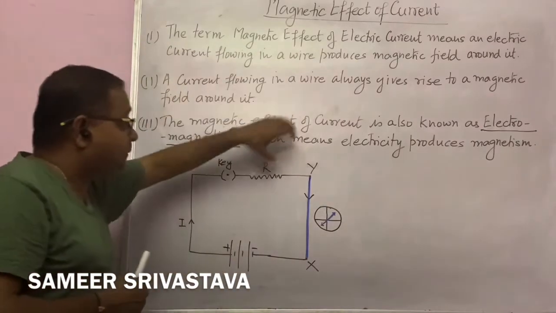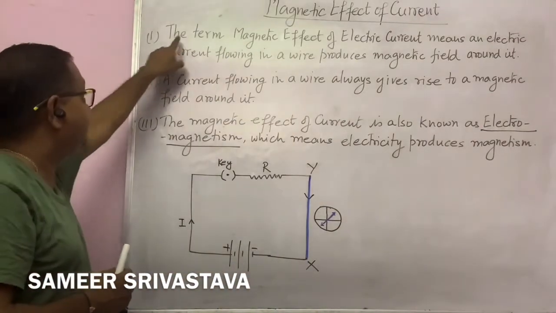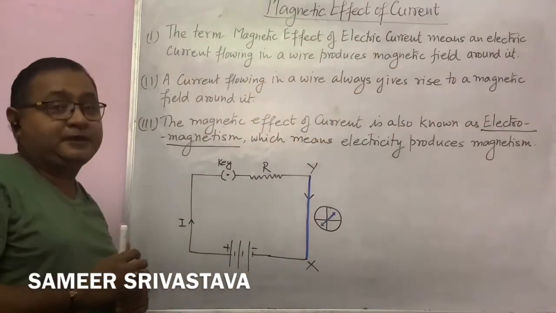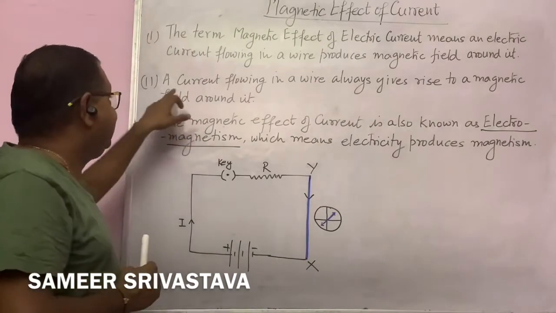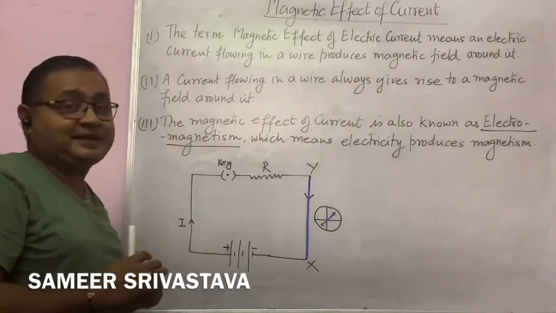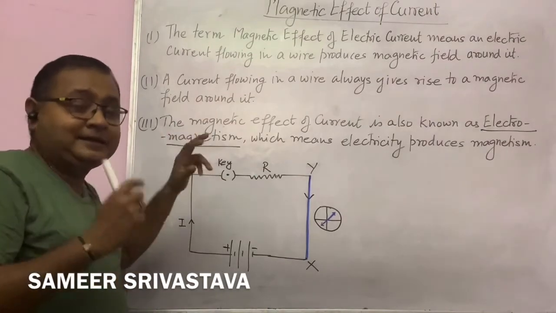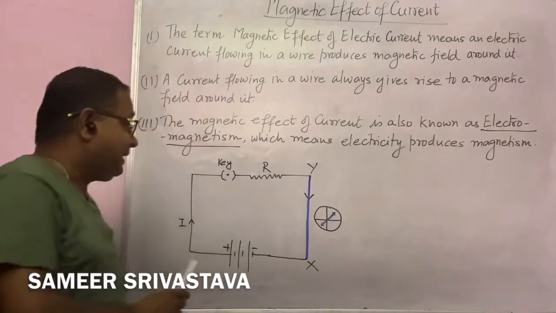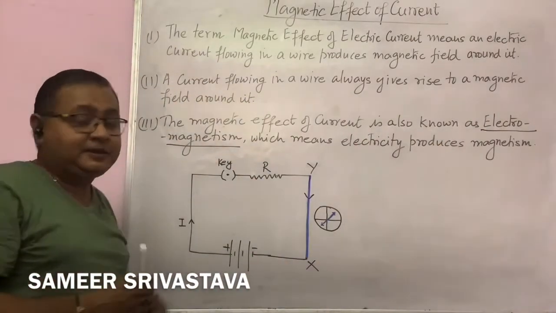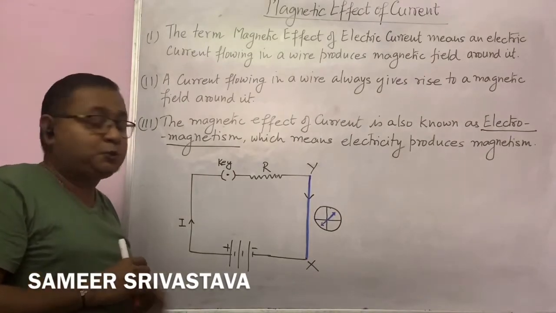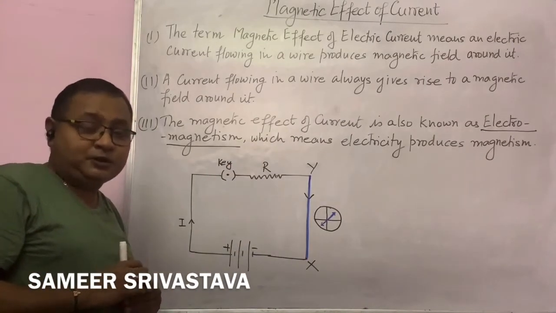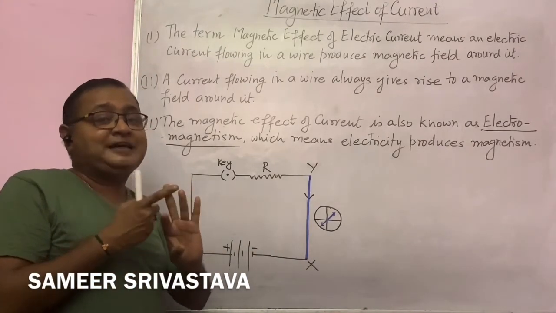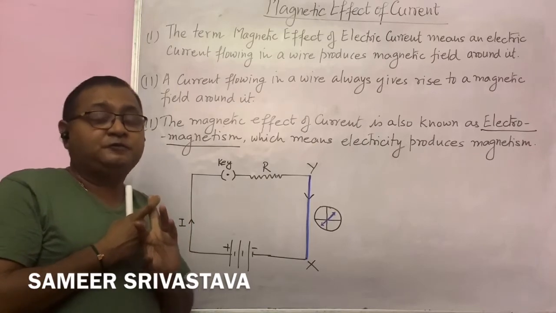So I discuss all the points here. The first point, the term magnetic effect of current means an electric current flowing in a wire produces a magnetic field around it. Secondly, a current flowing in a wire always gives rise to a magnetic field around it. Third, the magnetic effect of current is also called electromagnetism, right? And with the help of this circuit, I explained how the magnetic field is produced when a current flows through a wire. Okay students, now I am going to discuss what is a magnet, what is a magnetic field, as well as what are magnetic field lines.